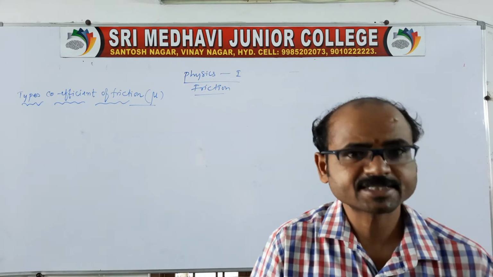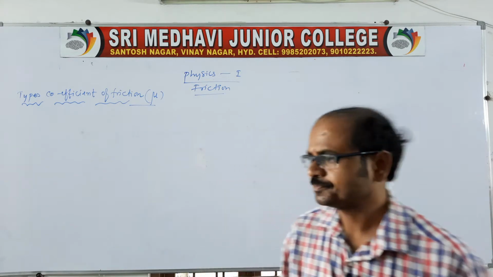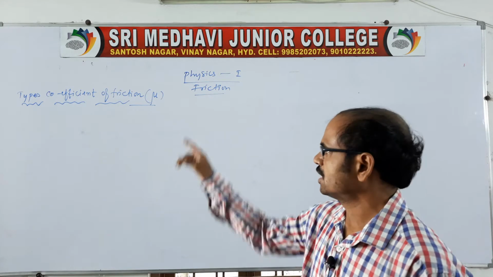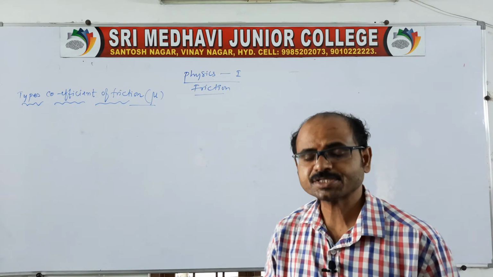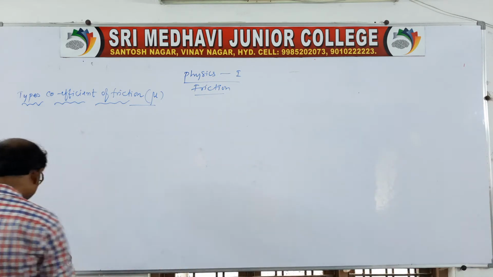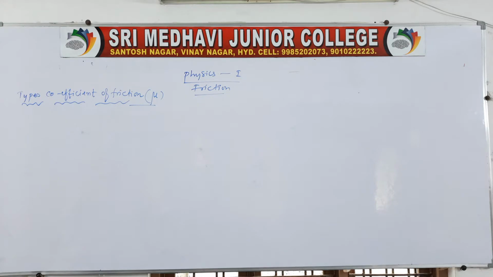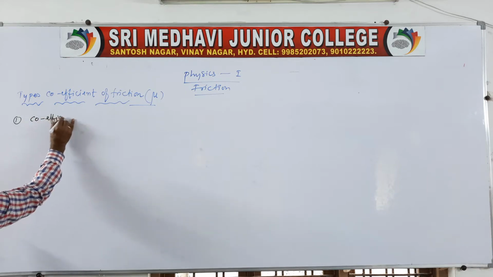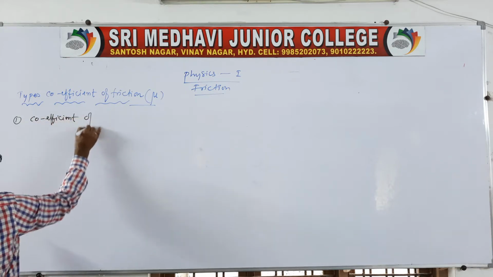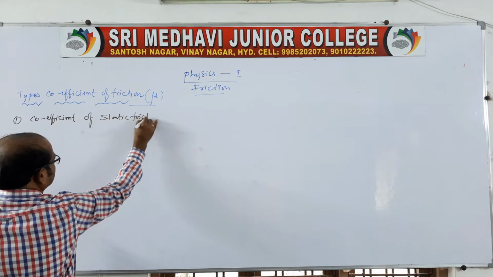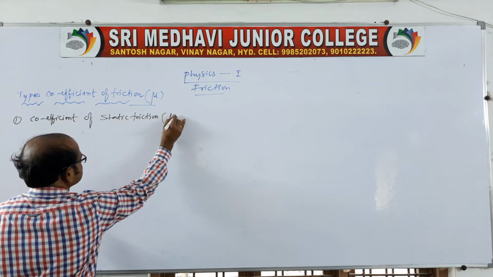In the previous class, we finished the laws of friction. In the laws of friction, we were discussing the types of friction. There are three types of coefficients of friction. The first one is the coefficient of static friction, which we call mu s.